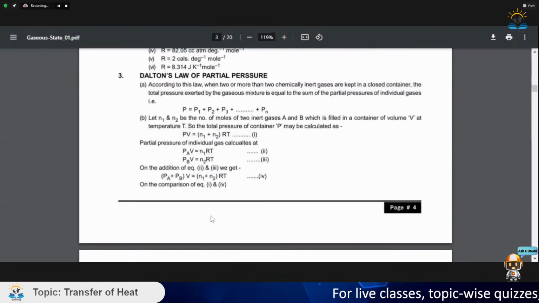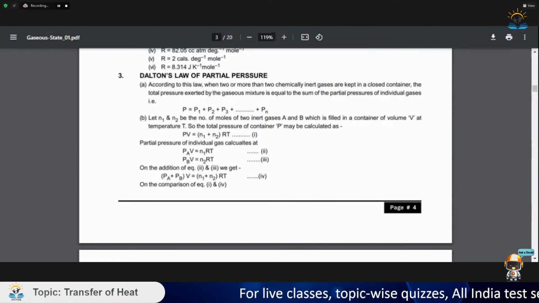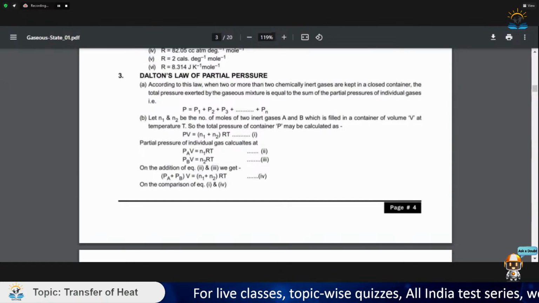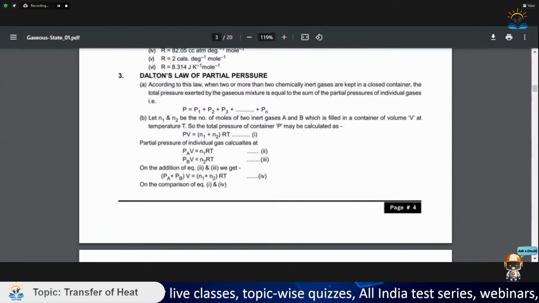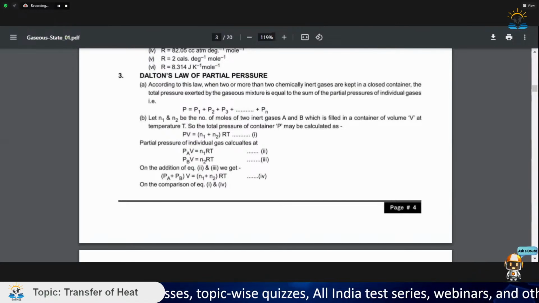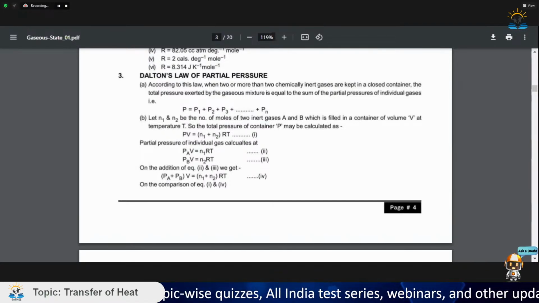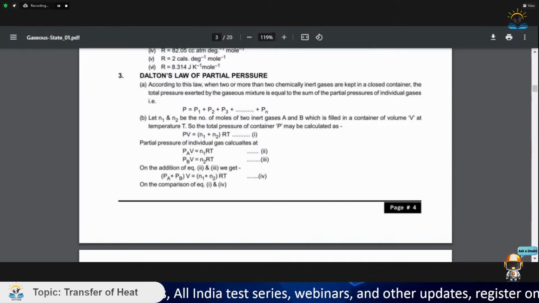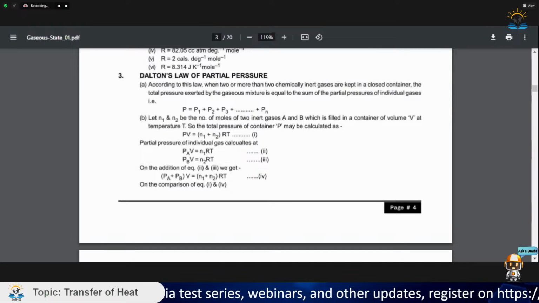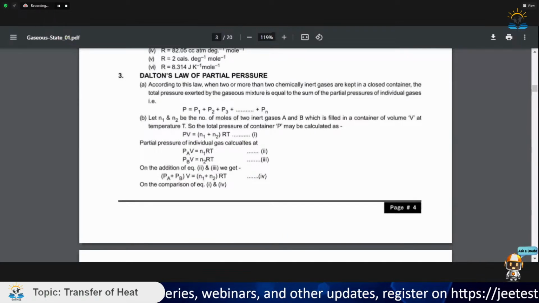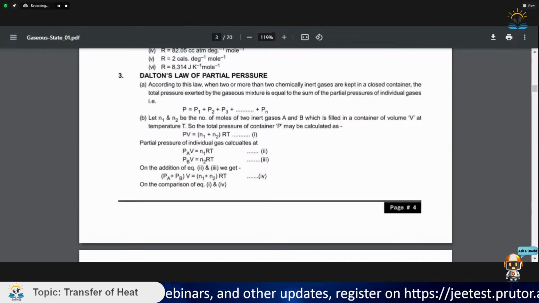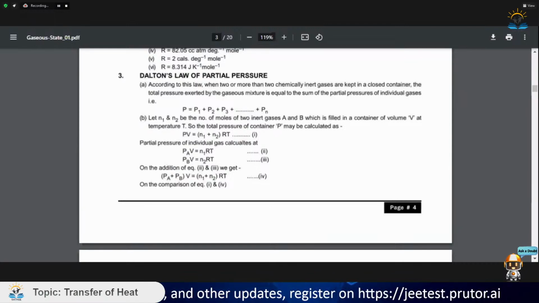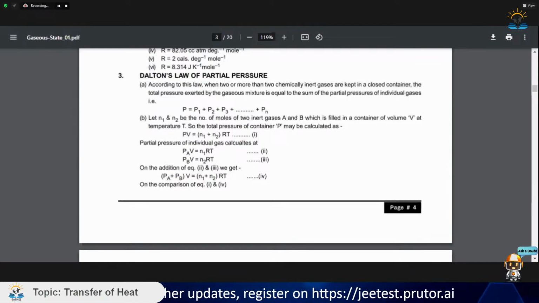Okay, now let us see Dalton's law of partial pressure. What does Dalton's law of partial pressure say? According to this law, when two or more chemically inert gases are kept in a closed container, suppose a closed container has helium and it also has neon. Why have I taken helium and neon, and not H2 gas and O2 gas? Because we need to take two gases that are inert, that do not react with each other. So I am taking helium and neon.